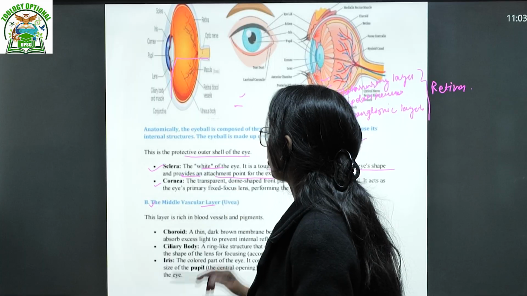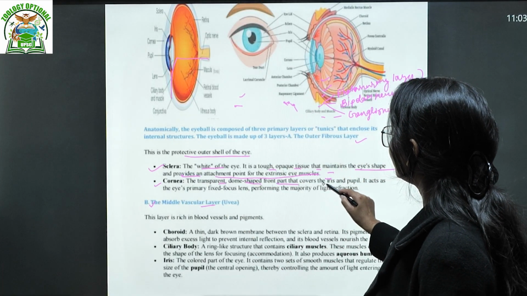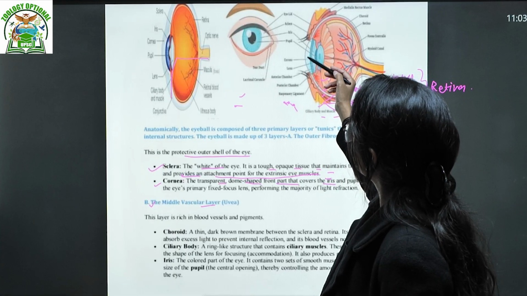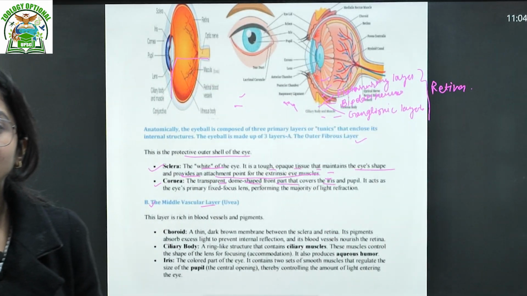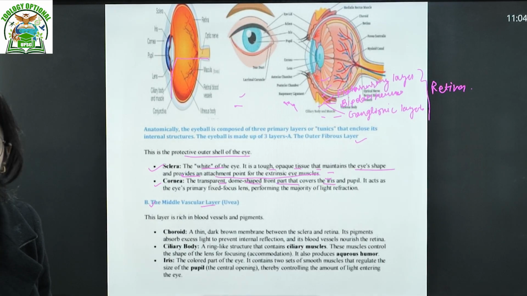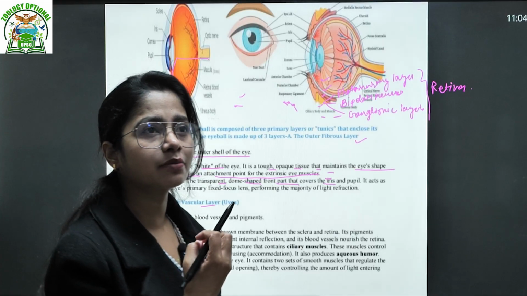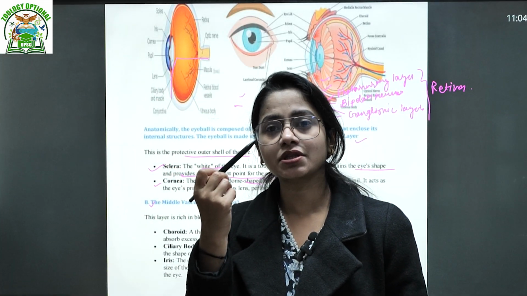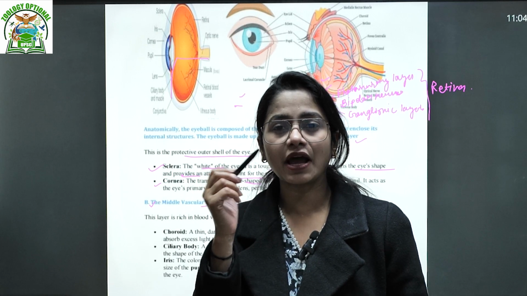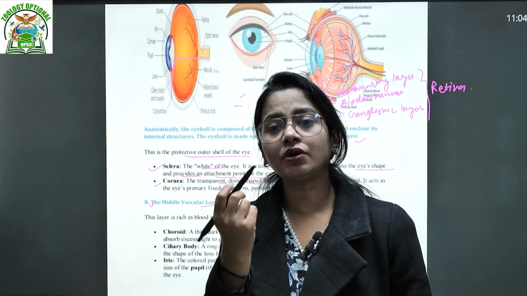Then we talk about the cornea. The cornea is a transparent dome-shaped front part that covers the iris and the pupil. Sometimes we see diseases where the cornea gets ruptured, or sometimes the eyes get hurt because of some mechanical injury. Sometimes the cornea gets a little scratched. The innermost circle, the dark black one, is your pupil, and the outermost is your iris.